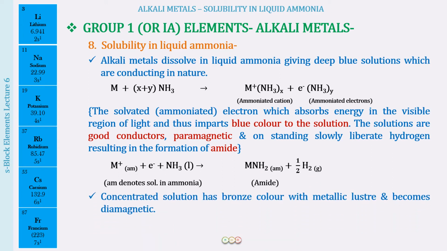And this is going to happen when it is a dilute solution. What does a dilute solution mean? When the concentration of the alkali metal in ammonia is less. And when the concentration of the alkali metal in ammonia is more, we will be calling it a concentrated solution. The concentrated solution does not have a blue color, but has a bronze color with metallic luster, and now this becomes diamagnetic.